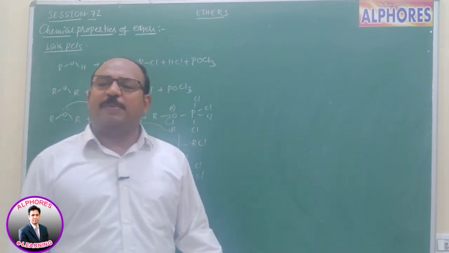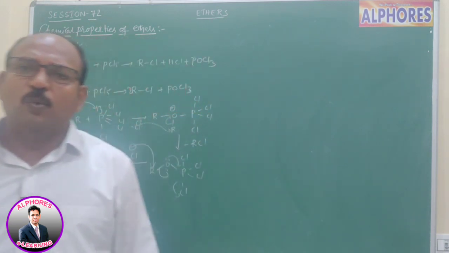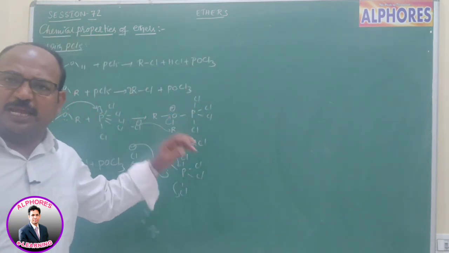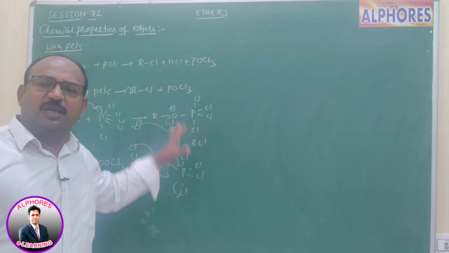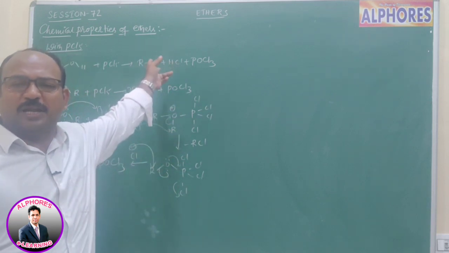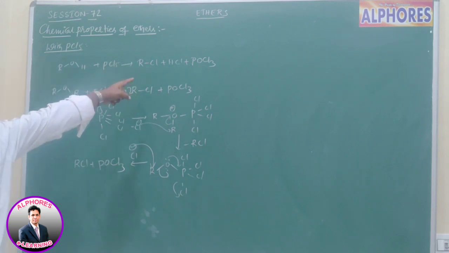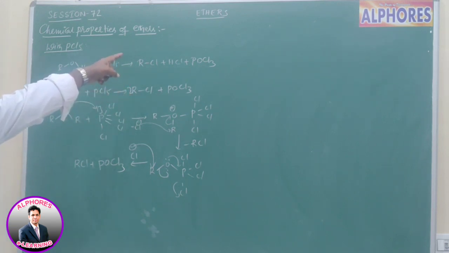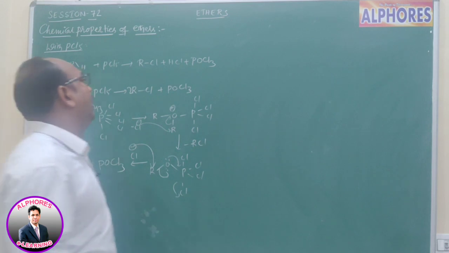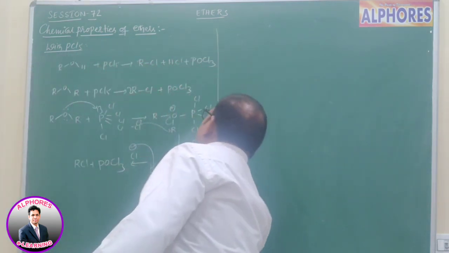Diethyl ether upon reaction with PCl5 gives 2 moles of ethyl chloride and POCl3. This reaction resembles the properties of alcohols. In alcohols we get RCl and HCl, but here you do not get any HCl. We get only RCl.